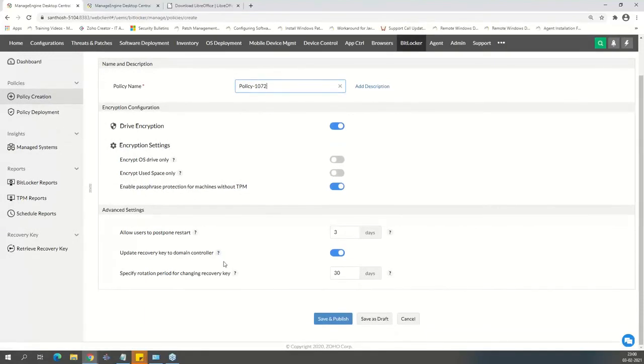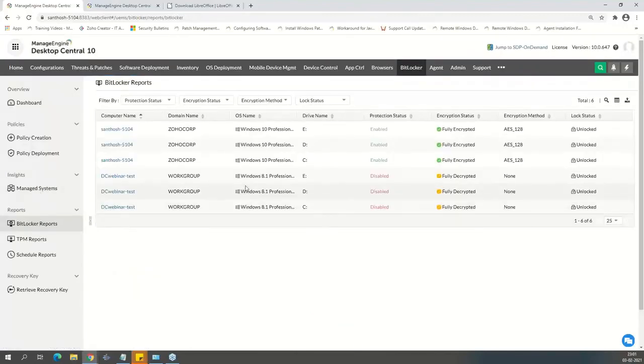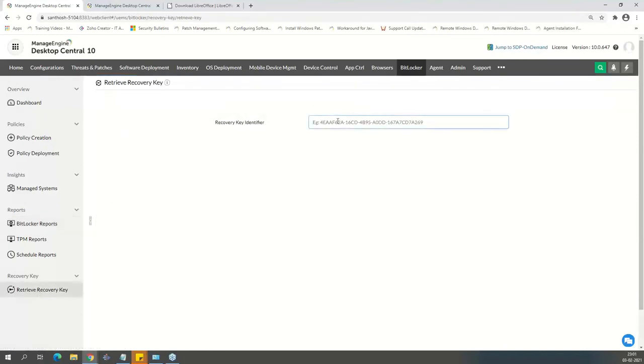If you want to update the domain controller, we can do it. If you'd like to rotate the keys every 30 days or 90 days, you can rotate the keys and then store those recovery keys at the AD as well as here on the report. So I go to BitLocker reports. It gives me complete details about how many machines were encrypted, what standards. If I want to retrieve a key, I can do that as well. Put in the identifier, it will tell me what the recovery key is. So complete and comprehensive BitLocker management is also available.